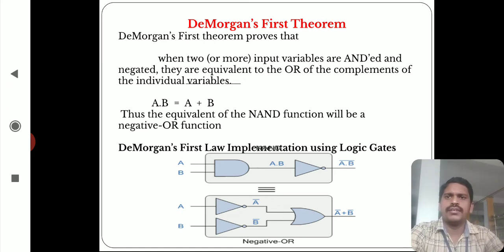We get how to convert the NAND gate. It is a combination of AND gate and NOT gate. So A dot B whole bar is the NAND gate output. The NAND gate output, that means LHS, equal to the negated AND gate, which is the OR gate with negated inputs, that means A bar plus B bar. So this is the equation for LHS equal to RHS.